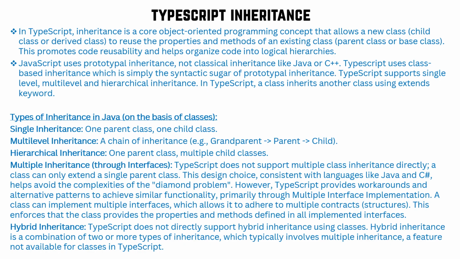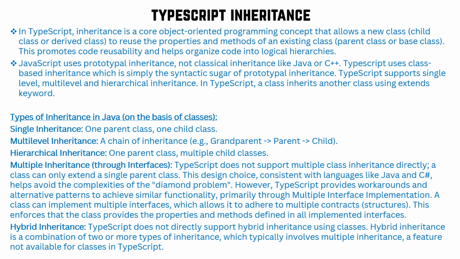The design choice, consistent with languages like Java and C#, helps avoid the complexity of the diamond problem. That is the main concern. Because of the diamond problem, we cannot use multiple inheritance in TypeScript with the class concept, but the same is possible through the interface concept.